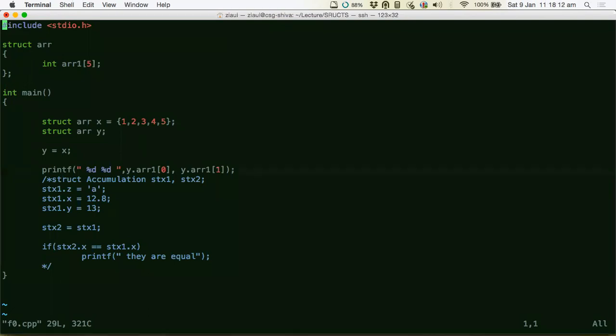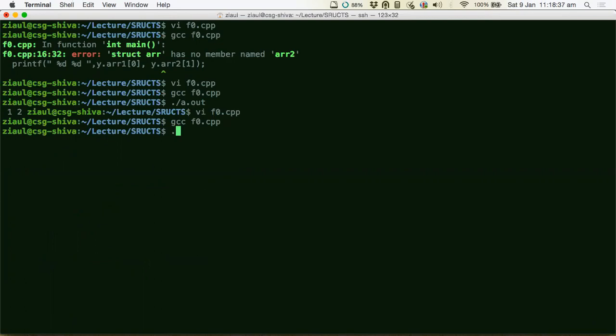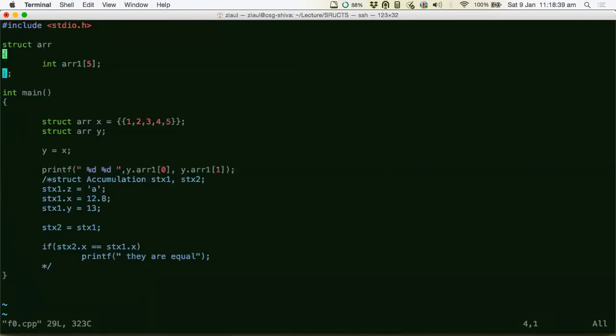When we initialize the array, shouldn't there be two sets of curly brackets? Where? Here? Initializing? Yes, sir. The first set will be of the structure, and then one of the array. Okay, let us see that. I think that's an error, but I don't know. That may not be an error also. Yeah, that's not an error. See, because it has only one variable, right?